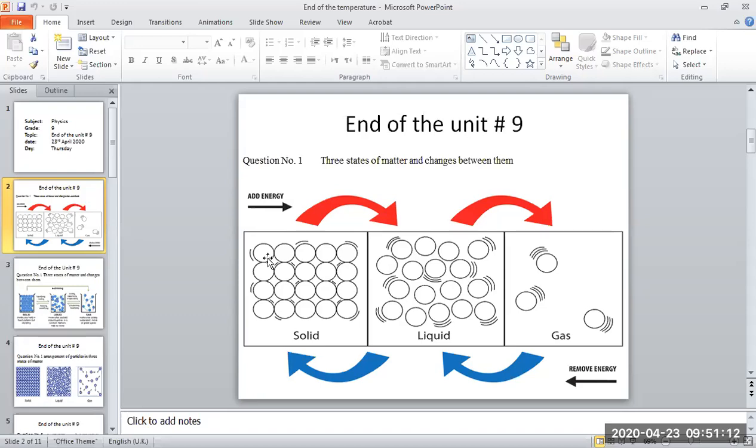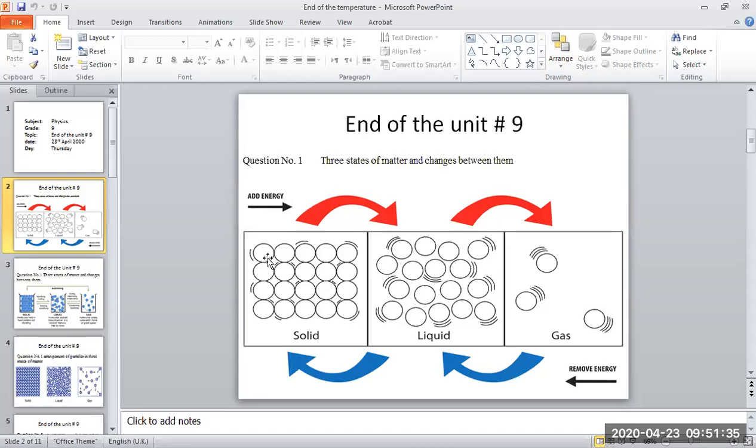Then when we give some heat to the solid, the energy of the particles increases. When the internal energy increases, they vibrate faster, and the distance between the particles increases.